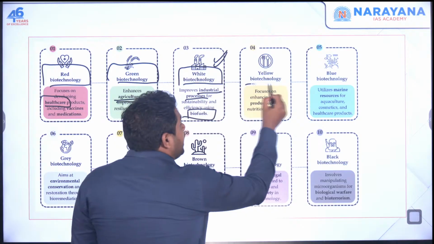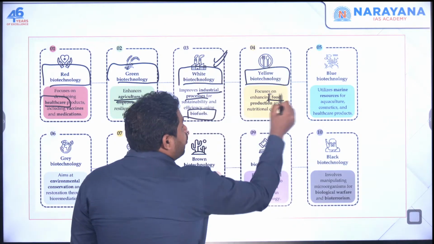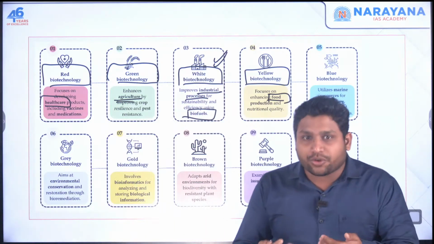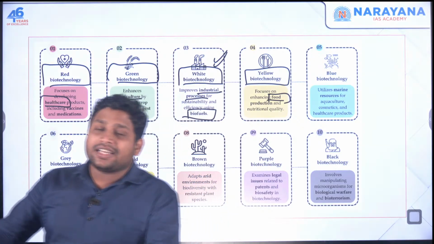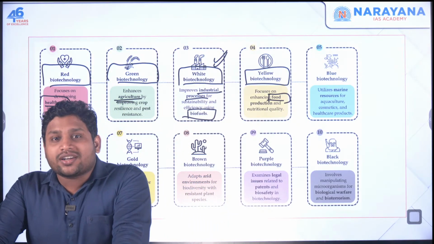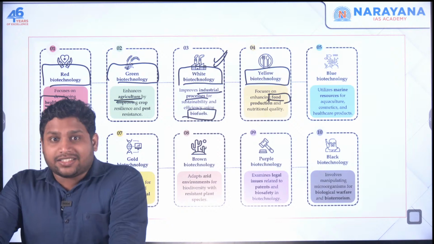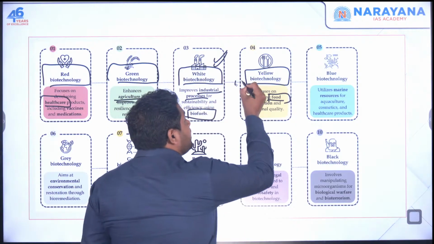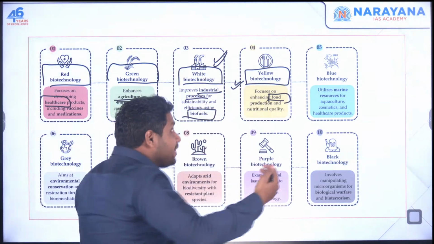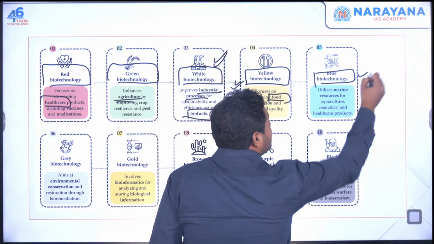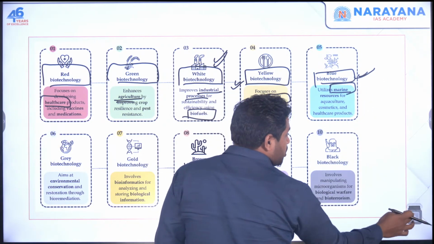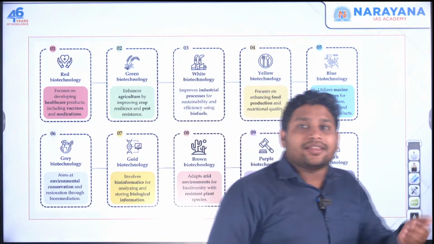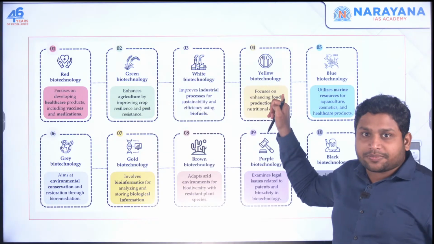Then yellow biotechnology. This is about food production. So in the food, when we are improving the nutritional quality of the food, let's say I talked about a rice variety, golden rice. In that golden rice, we added vitamin A. Additionally, we improved its nutritional quality. So that part will come in yellow biotechnology. Then we have blue biotechnology. Anyone can understand this is about the marine resources. Whenever you're using marine resources, where you're trying to utilize that part, then you're dealing with blue biotechnology.